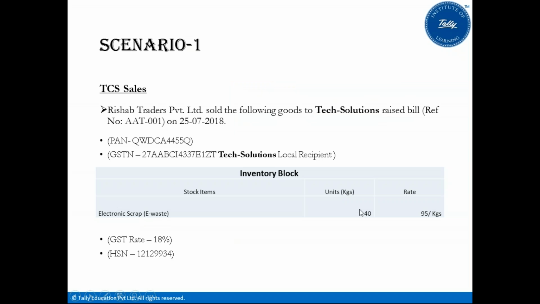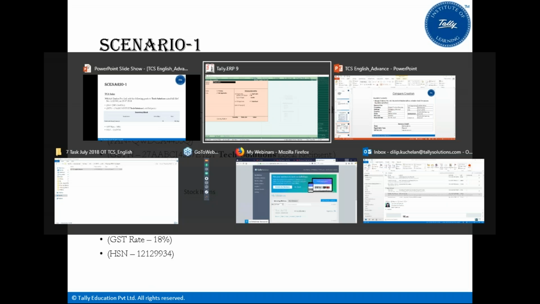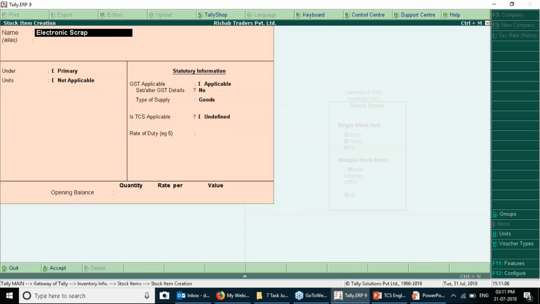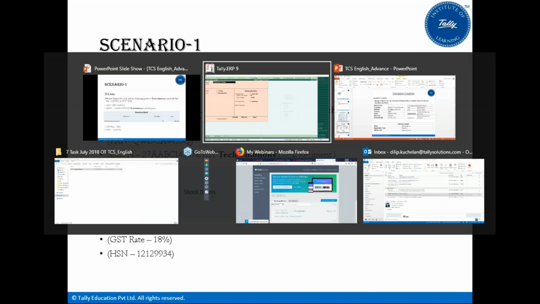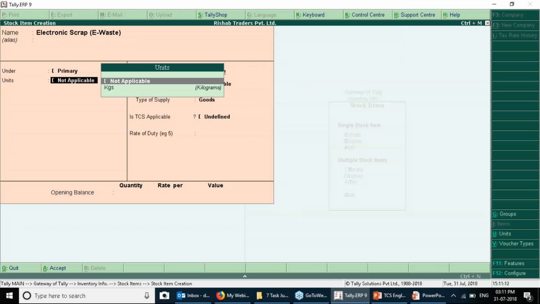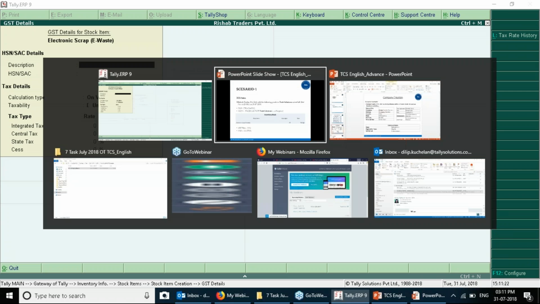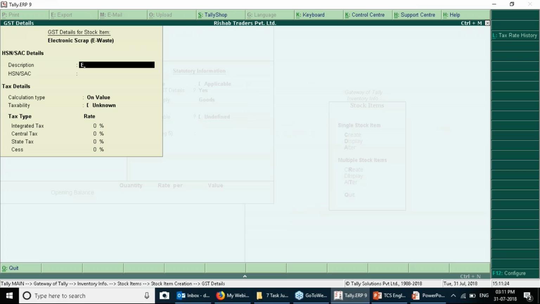The stock is electronic scrap, or e-waste, as you can say. Electronic scrap. The unit is in kgs. GST applicable: yes, it is applicable. Set or alter GST details: yes, you need to alter them.